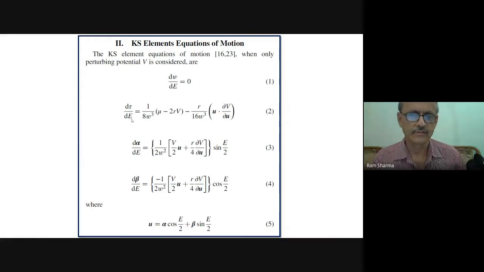As I told you, these element equations are written in terms of eccentric anomaly, because that came to be more handy, and you can easily convert them to physical space in your orbital elements or x, y, z Cartesian coordinates.